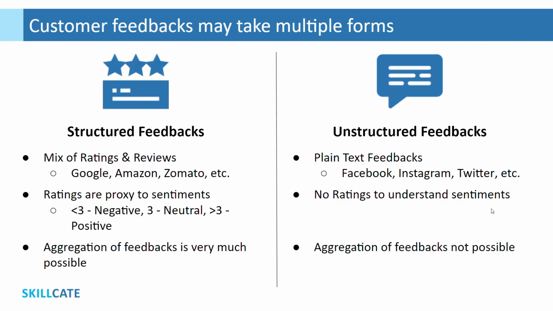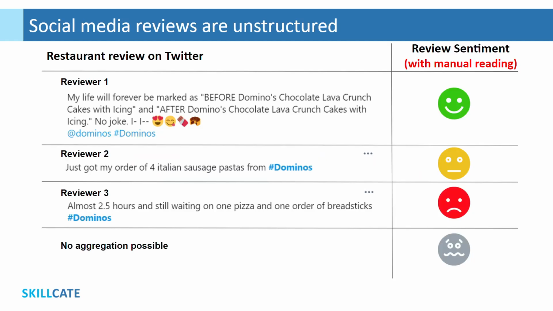However, unstructured feedback is where the volume lies. Over 1 billion people worldwide use Facebook, Instagram, and 500 million use Twitter. A sizable number of people share their product and service experiences directly on these platforms. The problem is, these feedbacks are unstructured. These customer reviews on Domino's are picked from Twitter. As you may see here, one has to manually go through each review to figure out customer sentiment. And definitely there is no aggregated sentiment that we may conclude from here.